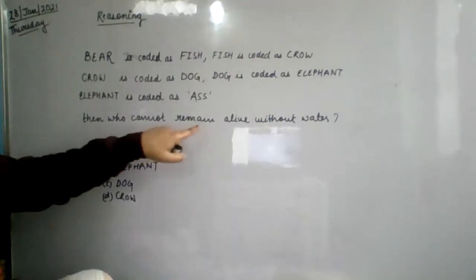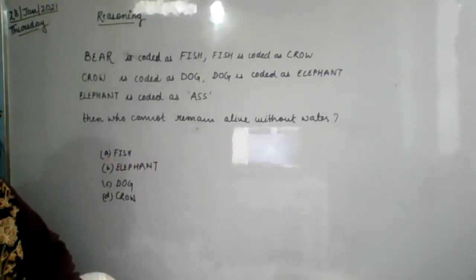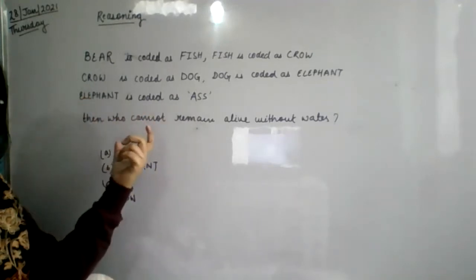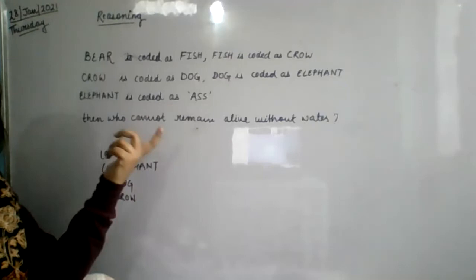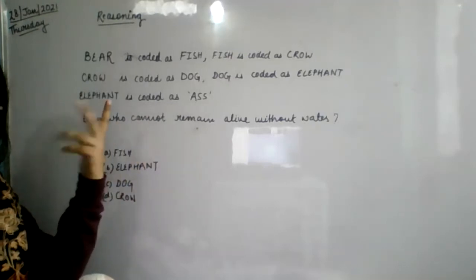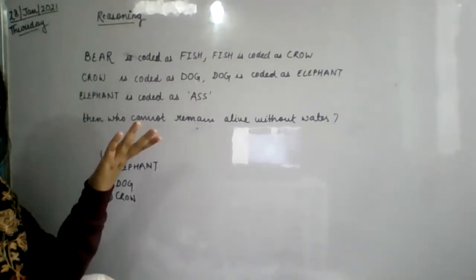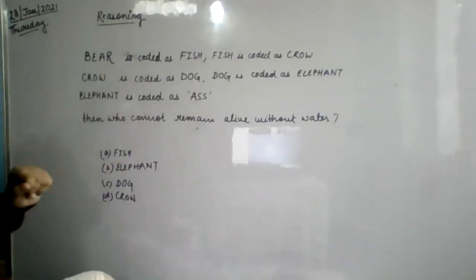Who cannot remain alive without water? There is only fish. If you think about the animals, which animal is unable to live without water? Which is the one? Fish. Fish पानी के बिना नहीं रह सकती है. You know that. Everyone knows that fish cannot live without water.